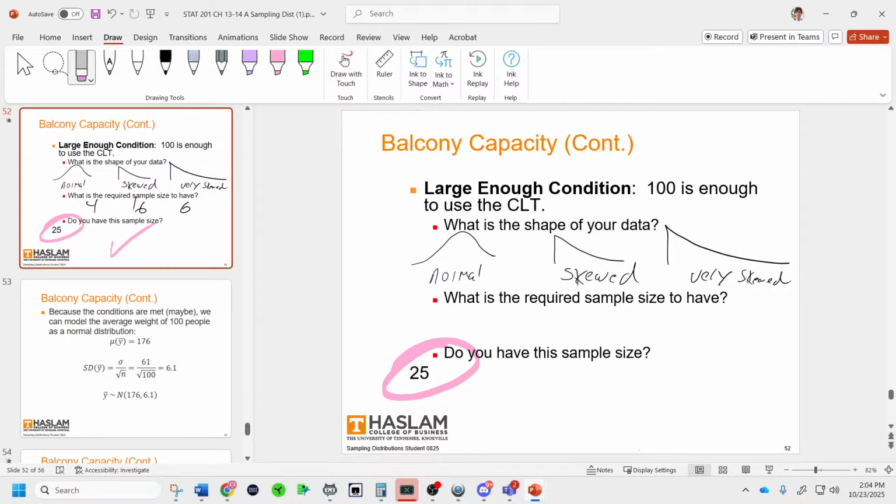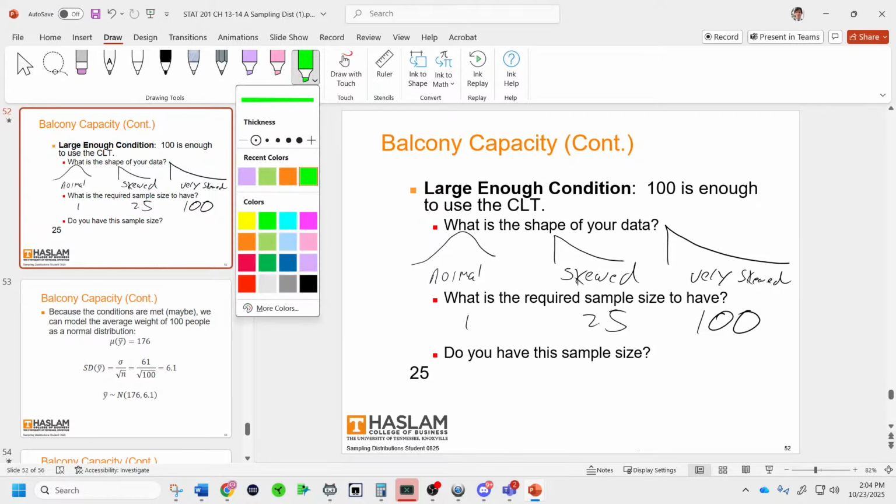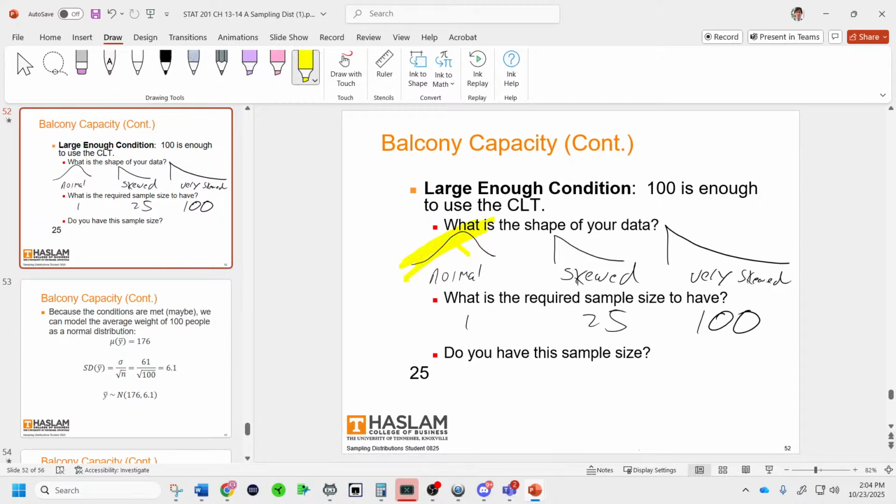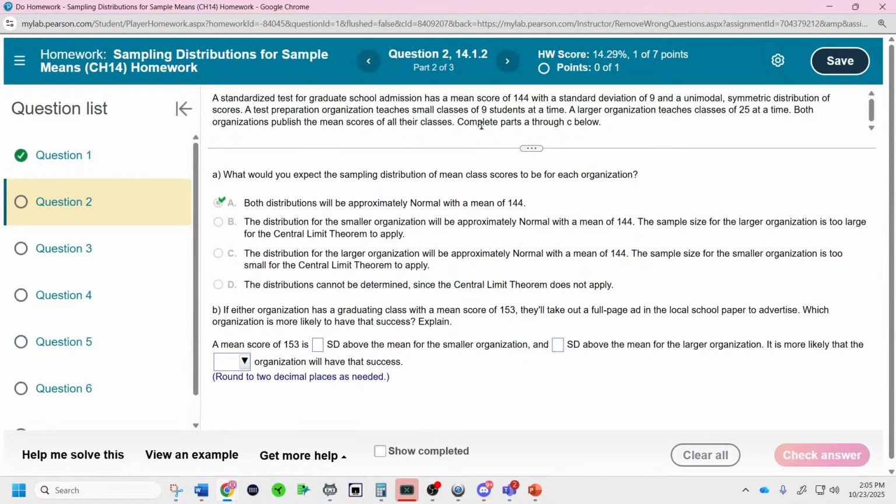The first thing you do on a test for a large enough n is you find out the shape of your data. They stated that the original data was normal, unimodal symmetric, which means a sample size of 1 is large enough. Then they said our sample sizes were something like 9 and 25, and both of those are large enough. This is how you do the large enough n, because you check the original shape, then you know the associated sample size, which is below it. And if you have a large enough sample size, the distribution will be normal. So yes, both of these sample sizes were large enough so that the distribution of the sample mean will be nearly normal. Great job, Alexis.